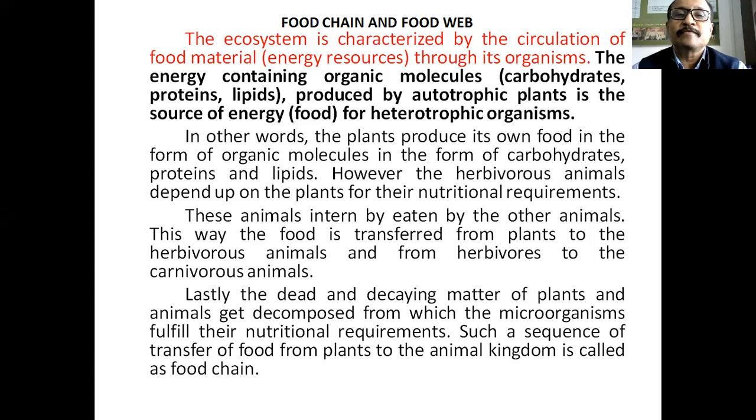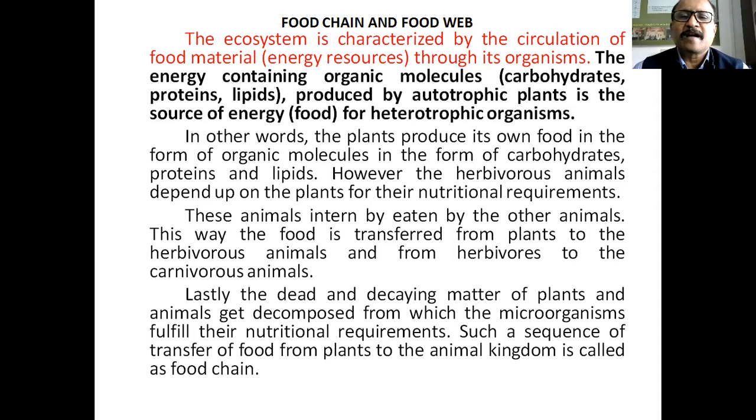In this lecture we will see food chain and food web. The ecosystem is characterized by the circulation of food material through the organisms. Actually, the food material produced by plant is an energy source. This plant performs photosynthesis and produces organic molecules. We can say it is energy containing organic molecules, that is carbohydrates, proteins, lipids.